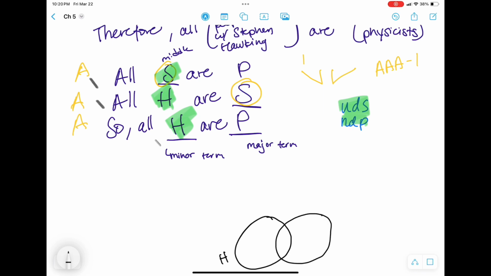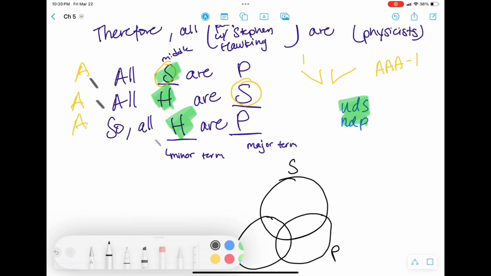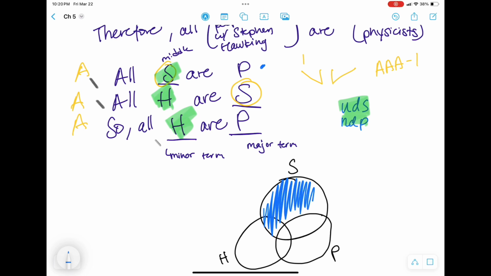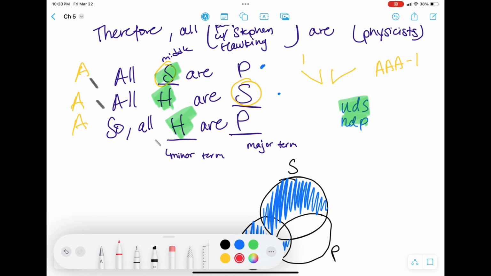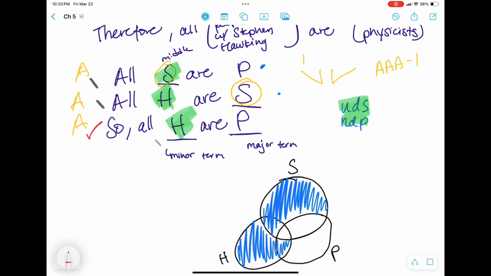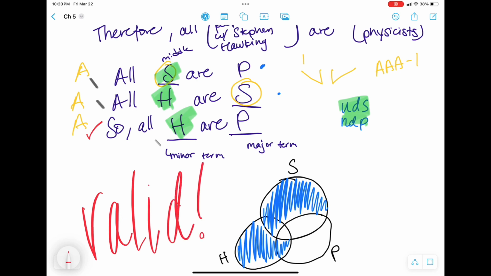Let's double check that using a Venn diagram. So minor term on the left, major term on the right, middle term on top. Fill in the premises only. So all S are P would mean we are going to shade every S that's not a P. All H are S means we're going to shade every H that's not an S. That only leaves that little tiny region of the H circle, and it's also intersecting with the P circle, so the conclusion does follow, and this is a valid argument.